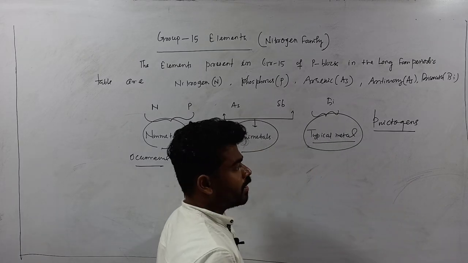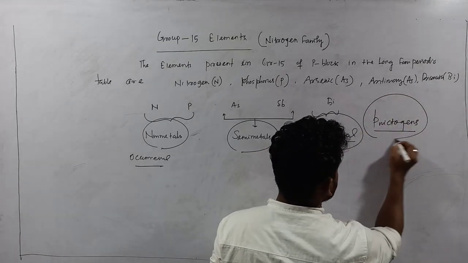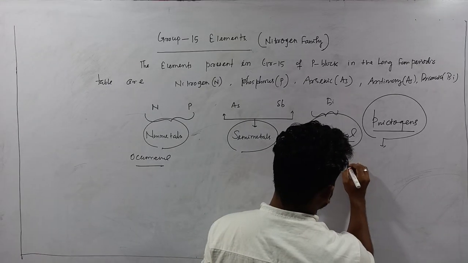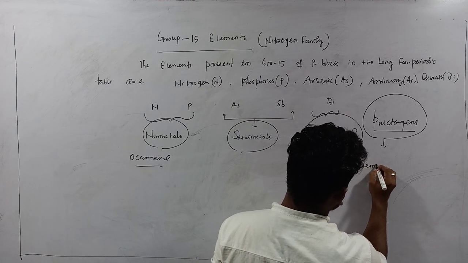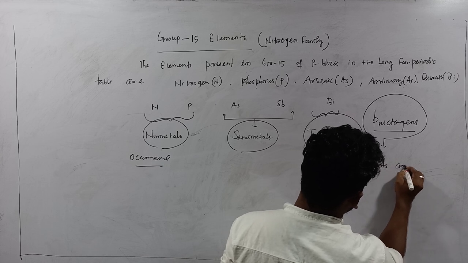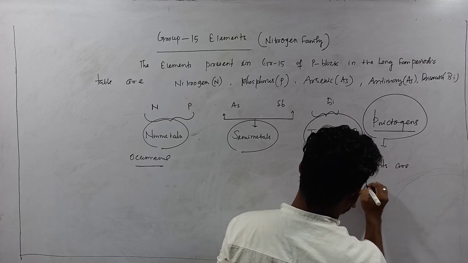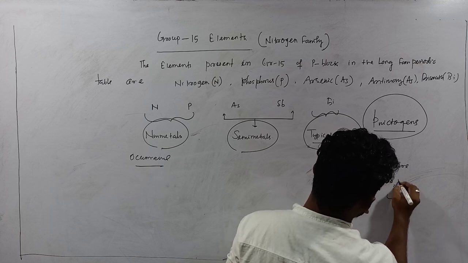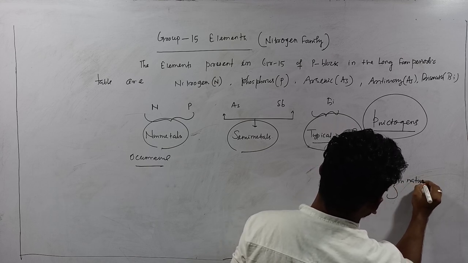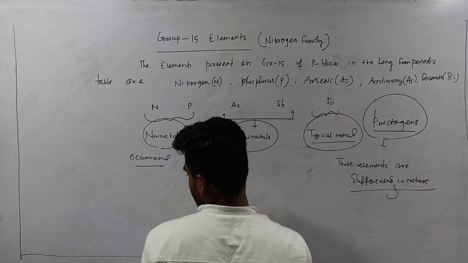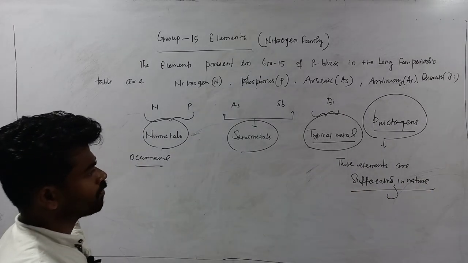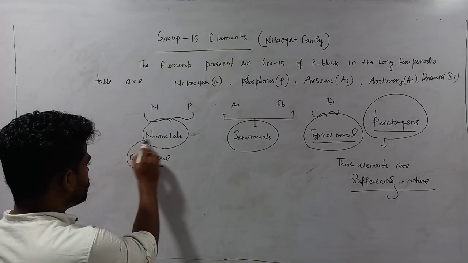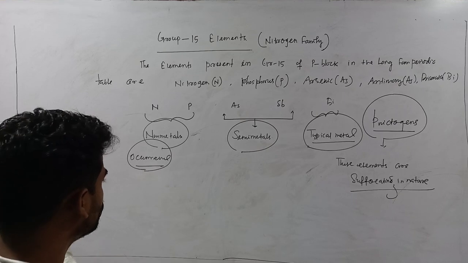It's a Greek word, and its meaning signifies that these elements are suffocating in nature. That's why these are called pnicogens. Next, we will discuss their occurrence.